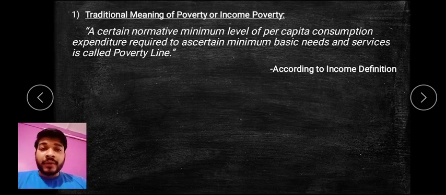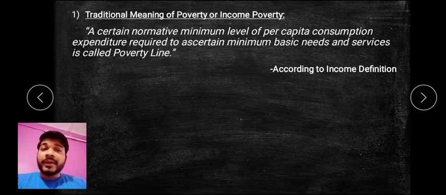So what they try to think is that on the basis of income, if this much income is not earned by a person in a particular day, for example, suppose at the current stage, if 150 rupees is not earned by a person per day, they can be called as under poverty. So this is how the justification is done, whether a person comes under poverty or not, on the basis of income.